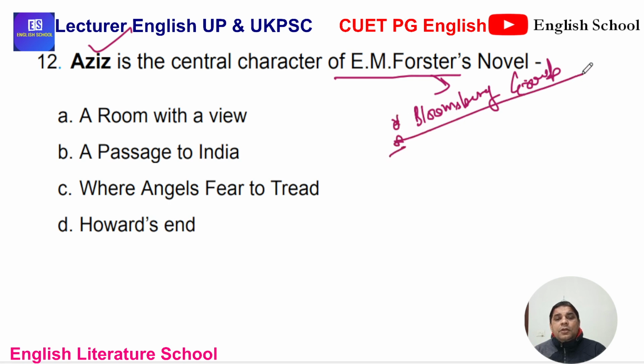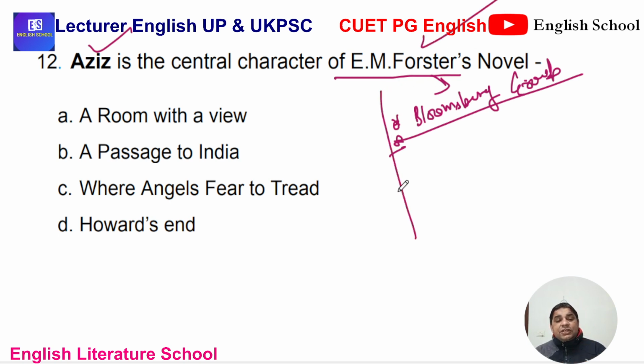Bloomsbury is a place in London, and the connected painters and authors lived in that very area. That is why their gathering, their meetings, is known as the Bloomsbury Group, and E.M. Forster was one of them.